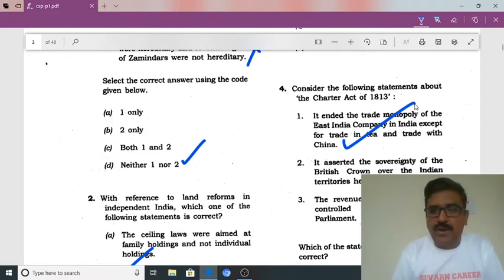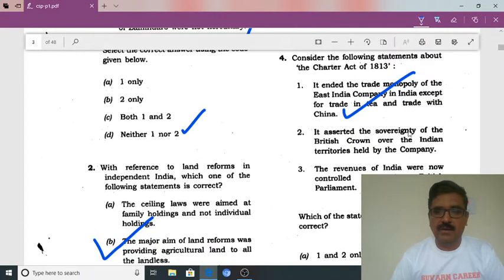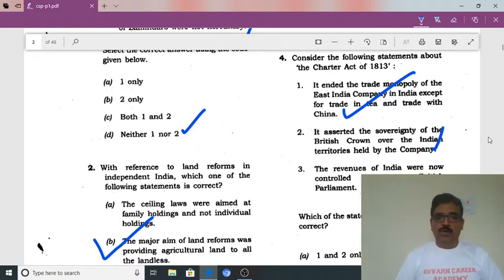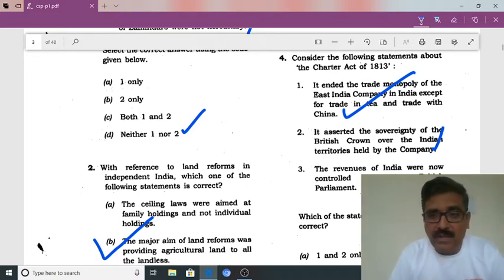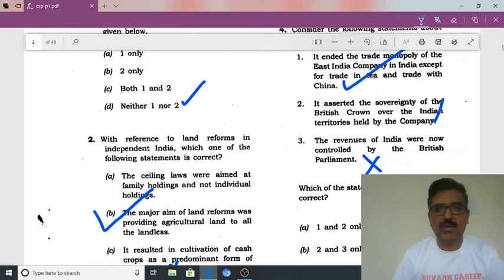It asserted the sovereignty of the British crown. Definitely this statement is correct. Whereas the revenues of India being controlled by the company is not covered in the 1813 Charter Act. So the answer is A. Okay, we'll move to the next question.